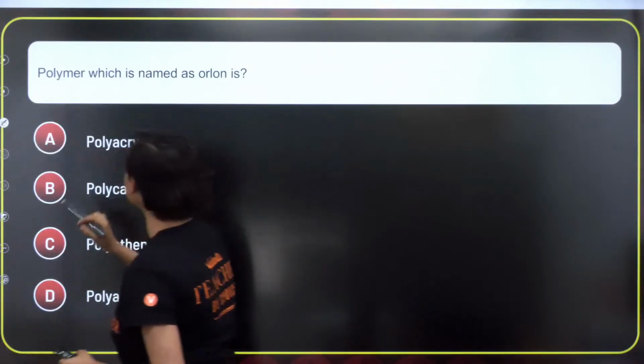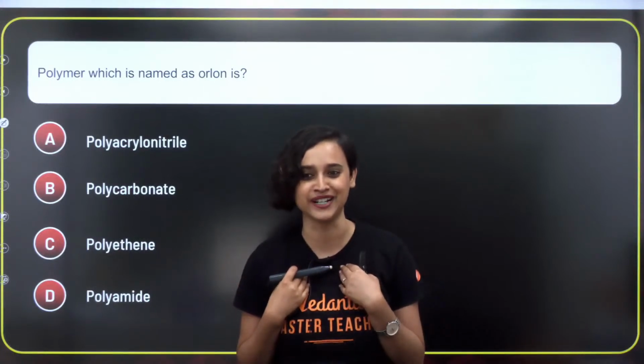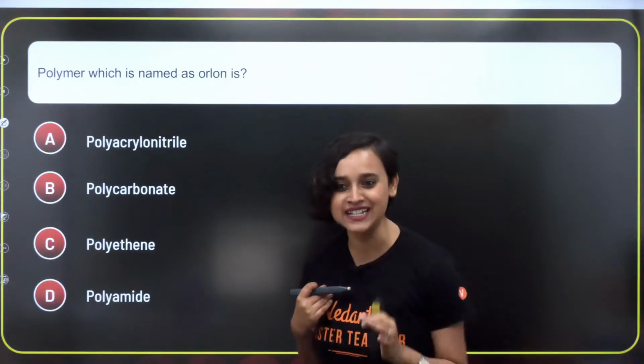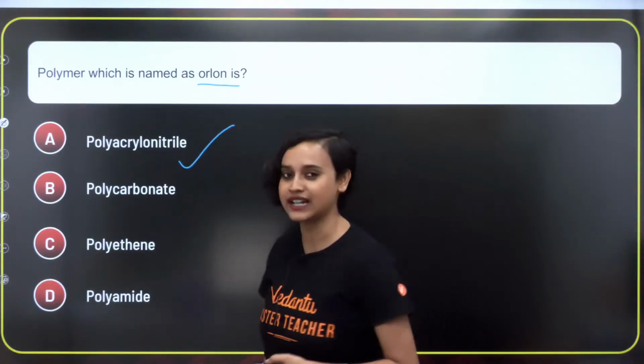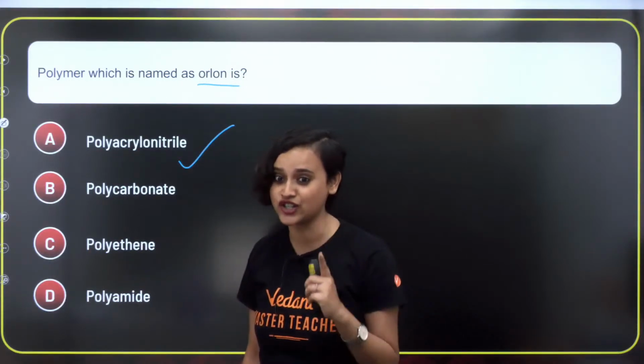This was a clear indication that from now on, believe me when I tell you something to read, okay? Do believe me when I ask you to read something, isn't it? Orlon, what is Orlon? What do we know? Polyacrylonitrile. I did it in the Predictor mock test, everybody watch that session, okay?